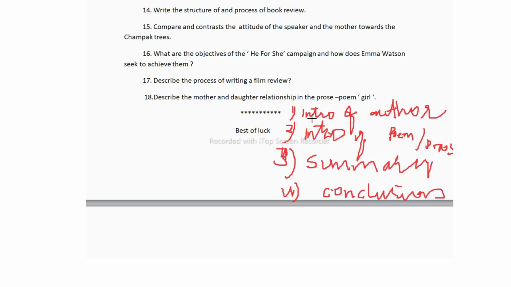So students, you have to follow these steps for writing these long answers. Intro of the author, intro of the poem or prose, then the whole summary you have to write, and at the last you have to give the conclusion.